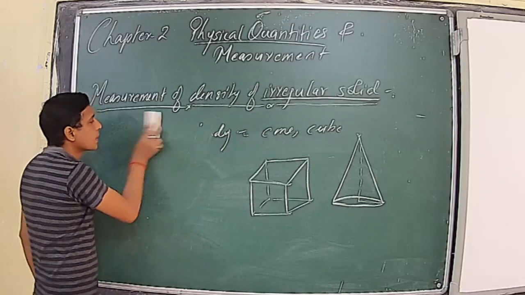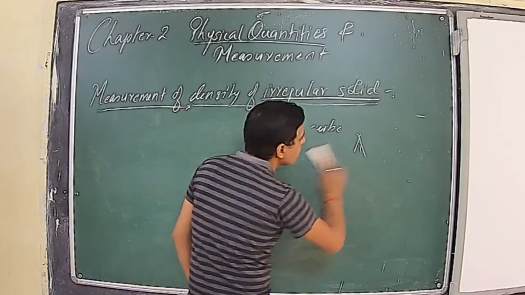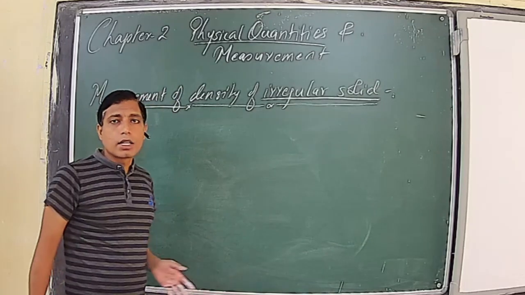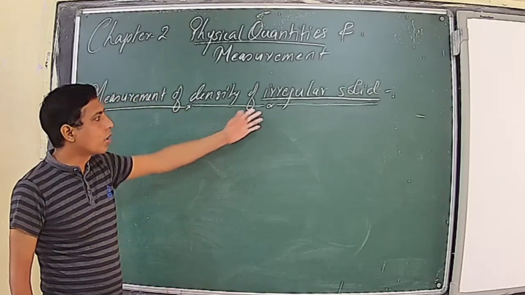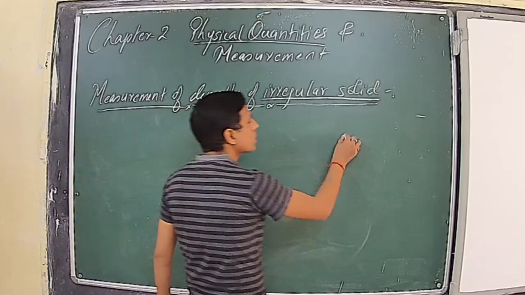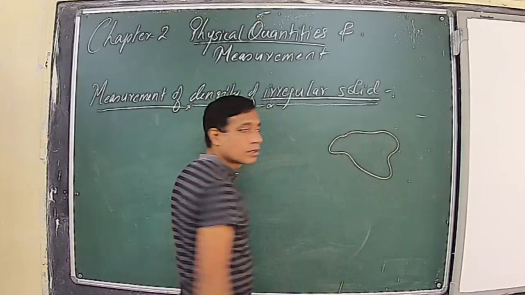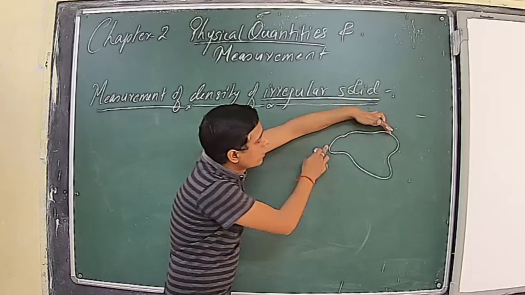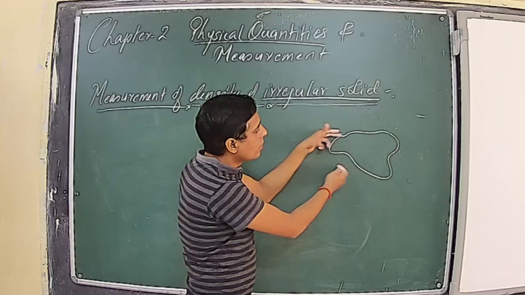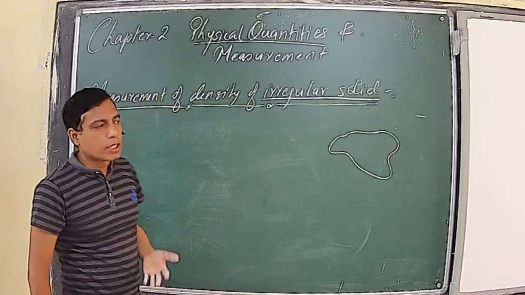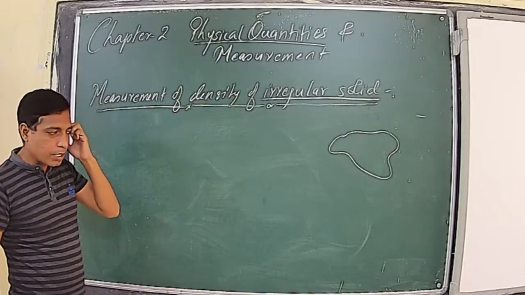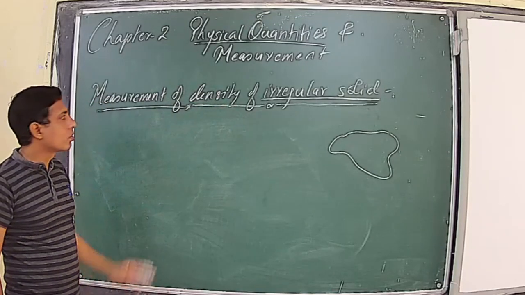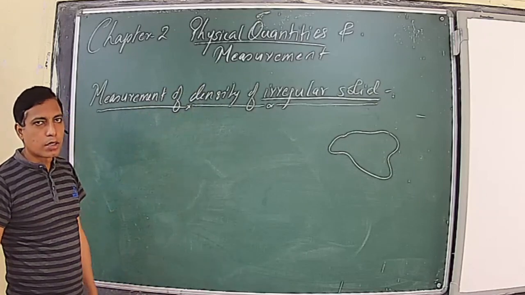But those objects whose length and breadth are not defined, where we can't predict what is actually the length and what is actually the breadth, are called what? Irregular shape bodies. For example, suppose I provide you an irregular piece of stone like this. Now what is the length? This is the length, or this is the length, or here you will take length. What will you take as the breadth? It is very difficult. It means we can't predict the exact length and breadth of any object. So these are called irregular shape bodies. So how to measure the density of an irregular shape body?